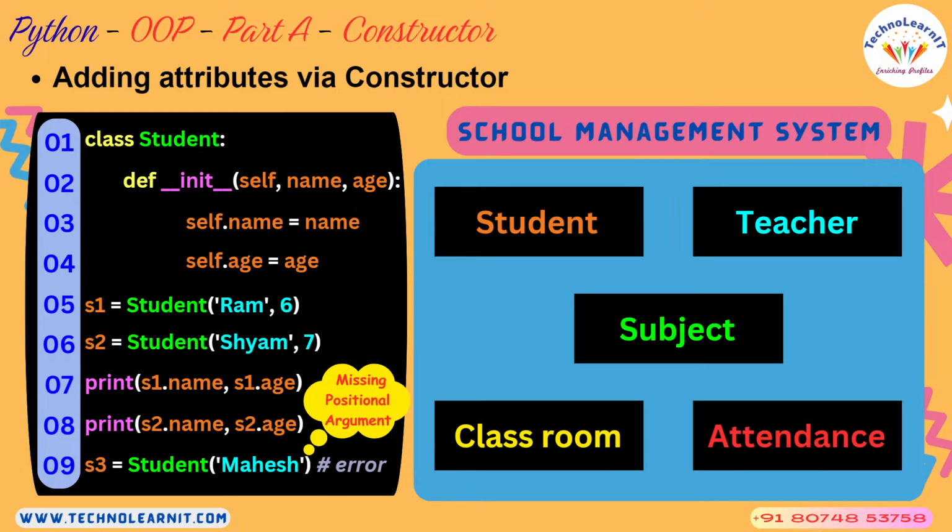So don't add attributes dynamically to any class or to any object, but just add them through the constructor. So this is the initialization part where you initialize both name and age to attributes corresponding to the current object that is being constructed.